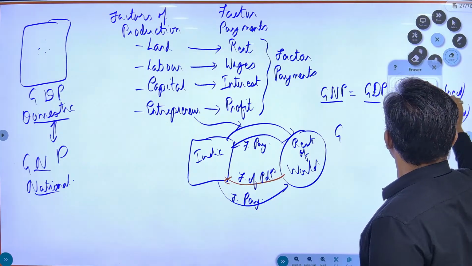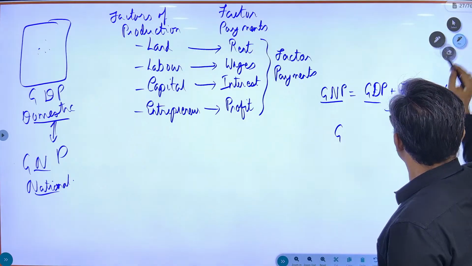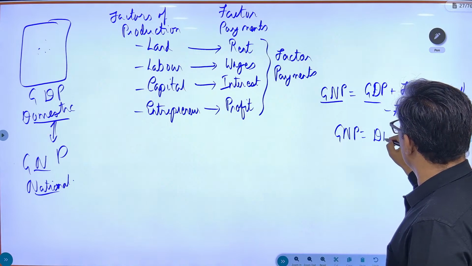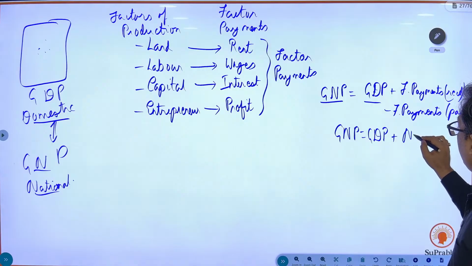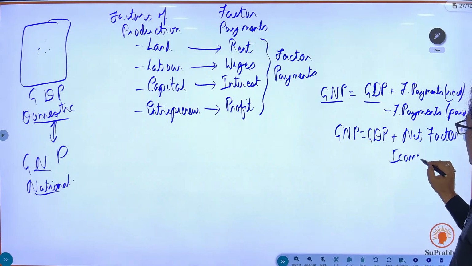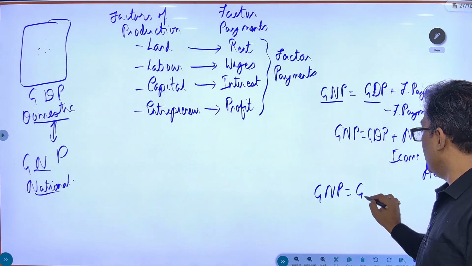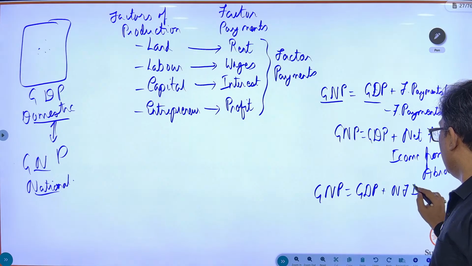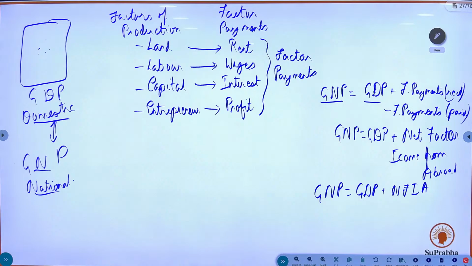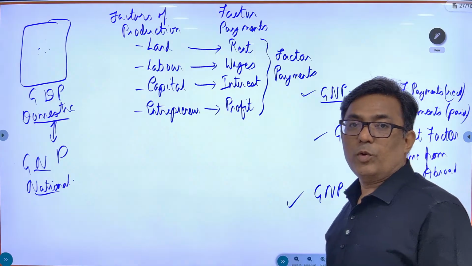Let me erase this part so that it becomes easy. GNP is equal to GDP plus net factor income from abroad. In short it is written as GNP equals GDP plus NFIA, net factor income from abroad. Remember these equations, you get these equations in the combined exam. So GNP is equal to GDP plus net factor income from abroad.